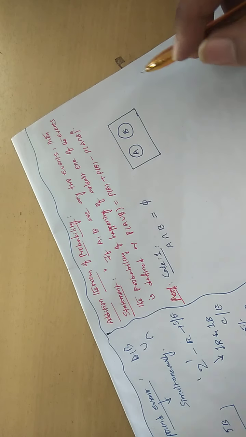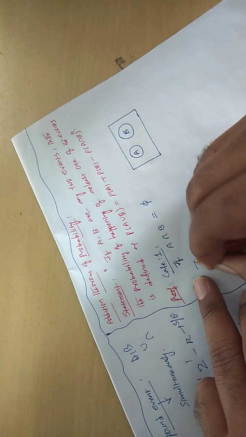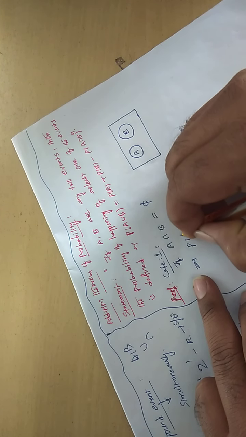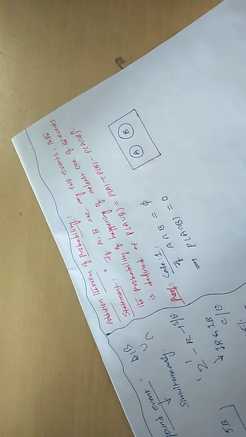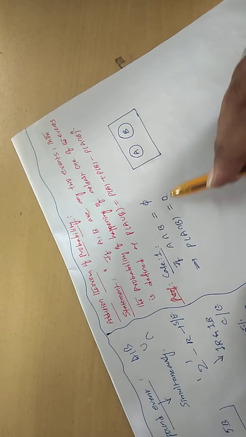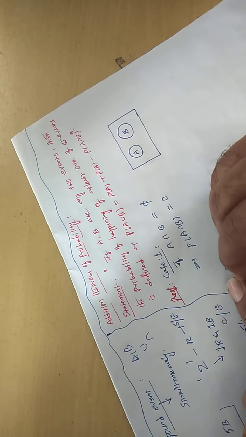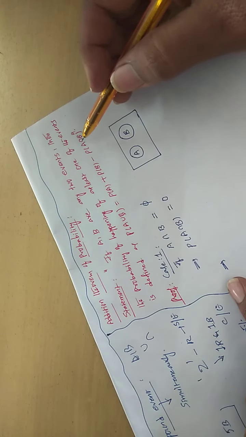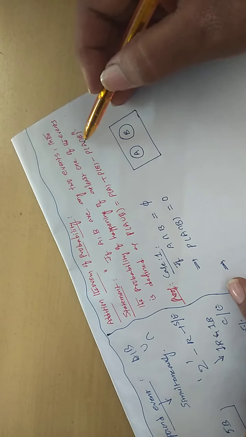So what happens here? This implies probability of A intersection B becomes 0. There is no common element, so its probability becomes 0. So in this definition this entire term is going to be 0.